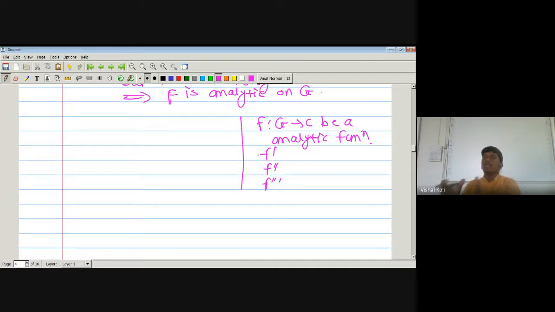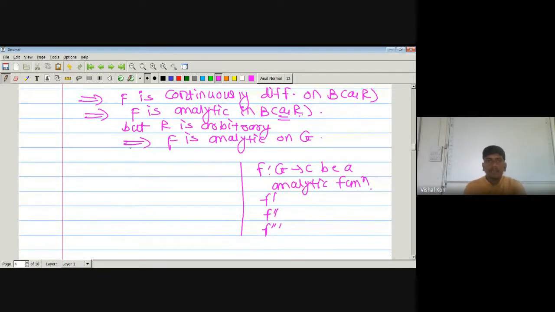It means its every derivative will be continuous, so this function is continuously differentiable. Infinitely differentiable means its derivative of any order exists and is continuous. If it is continuous, then only its higher order derivative will exist.